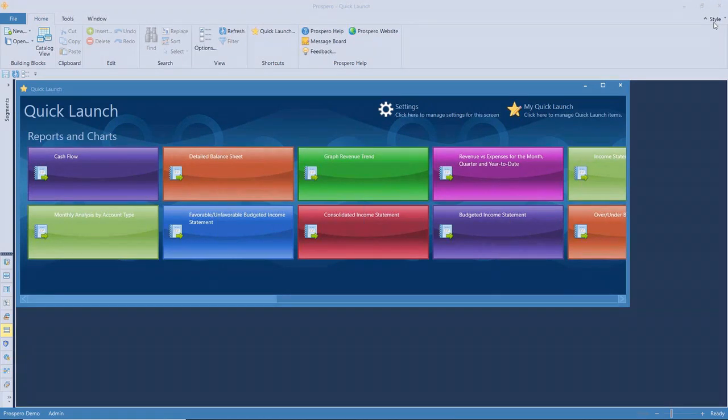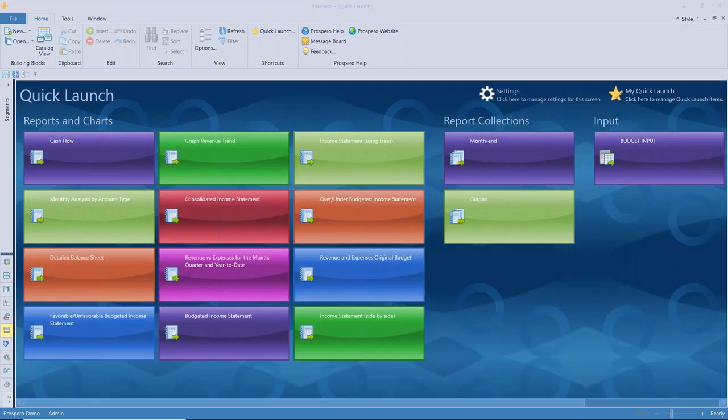Wanted to show everybody a little more exploratory of the reporting. Going to cover some of the same things Noah already touched upon, and maybe give a little more information. First of all, let me note that my screen looks a bit different on my quick launch than Noah's, and it's personalized and customizable based on the user. So anything that's important to you or you want to have specific quick access to, you can designate on the quick launch, and it's very easy to do.